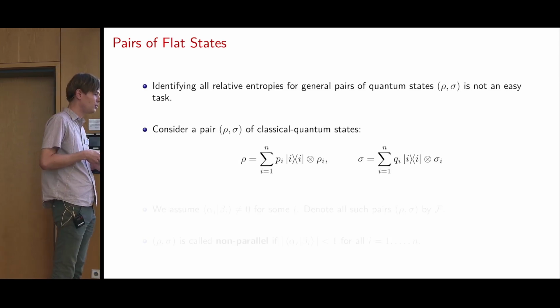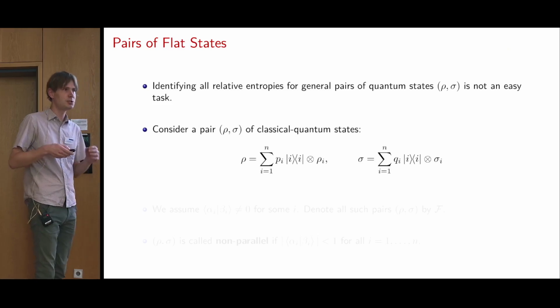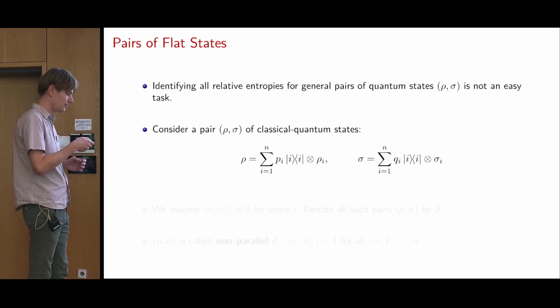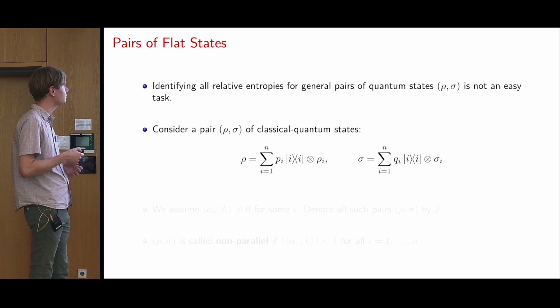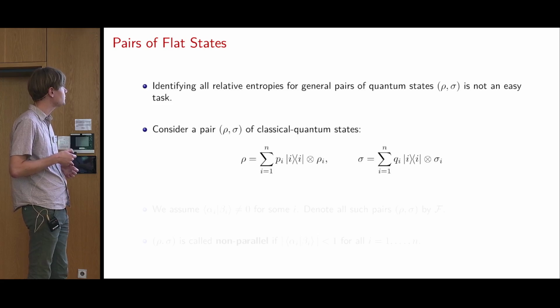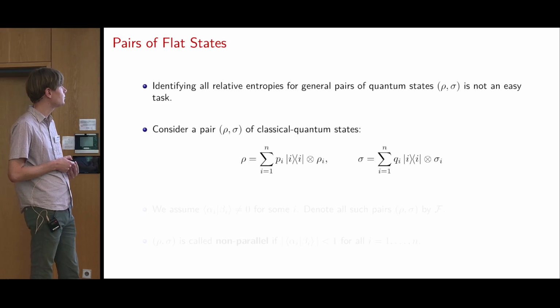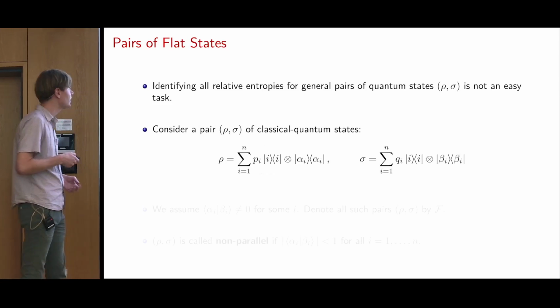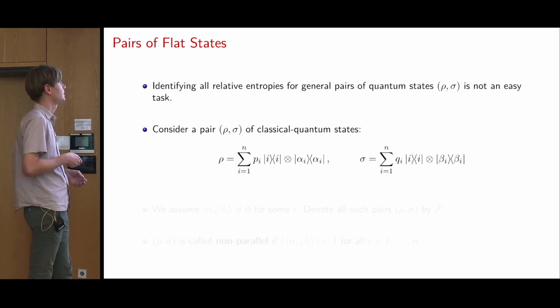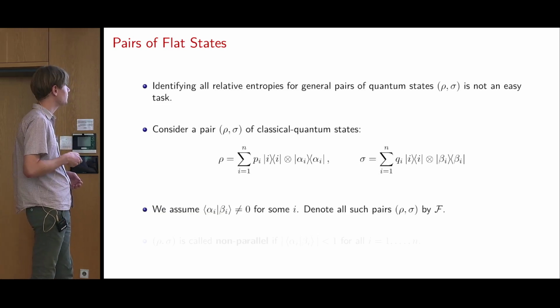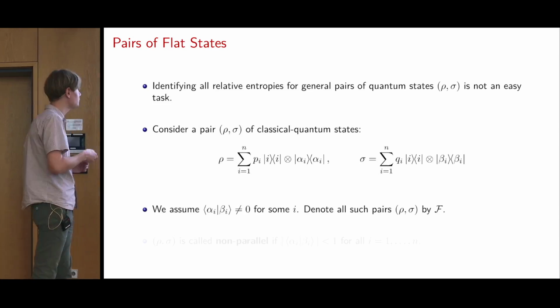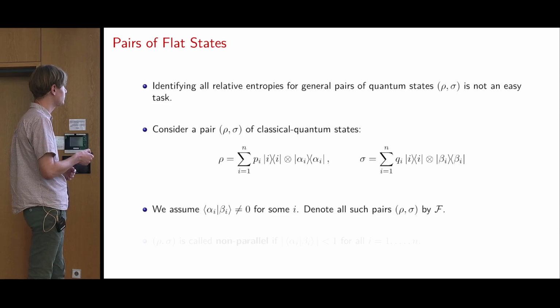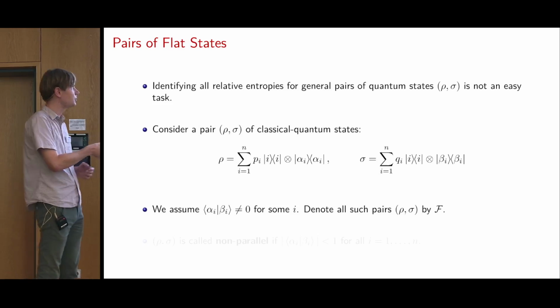So okay, we will restrict. We will not consider all possible quantum states, but we'll restrict to a certain setting. Namely, we will look at CQ states, so classical-quantum states. We look at pairs rho sigma where we have a classical register, these flags i, and then we have component quantum states rho i and sigma i. We're going to further restrict this to the case that rho i and sigma i are actually pure states. And for technical reasons, we're also going to require that the states are not completely orthogonal to each other, so there is an i where this inner product is not equal to 0. All such pairs we will denote by this calligraphic F.